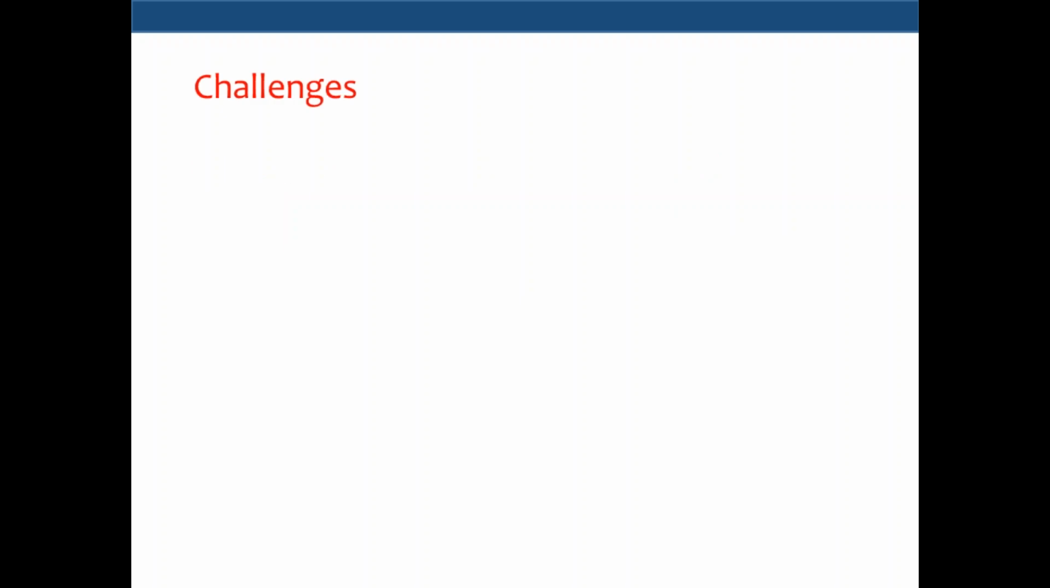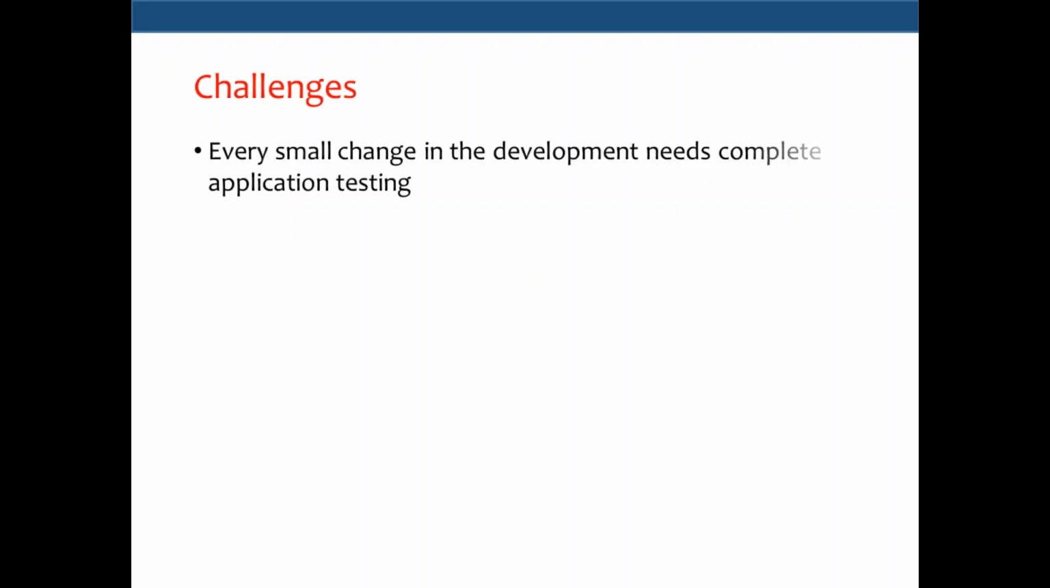Okay, so let us look at some of the challenges in the whole process. For example, the developers will keep pushing new code to version control. Every small change in development needs complete application testing in the QA environment. Because sometimes, even if you make a small change in one place, it will impact the application functionality somewhere else. It can happen if there is a link. So for every small change, first of all they'll make sure that module is working. If it is working, the next step is to do a full round of application testing to make sure nothing is broken.